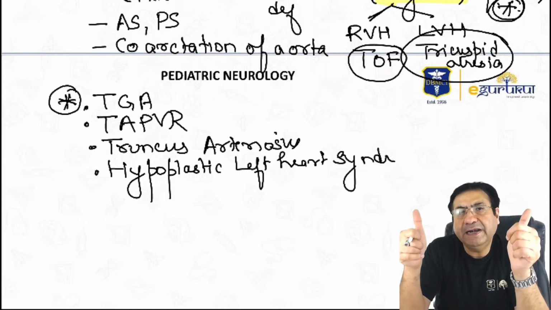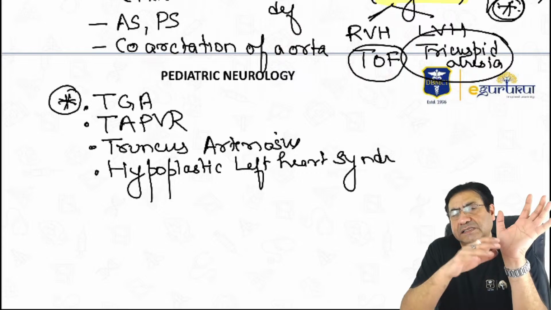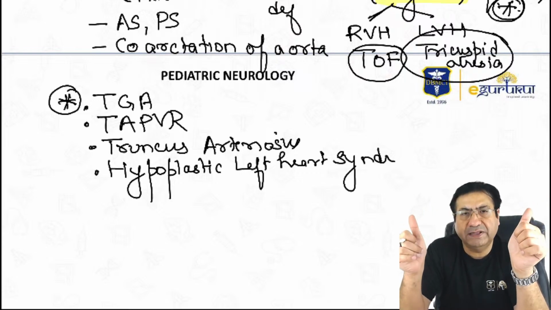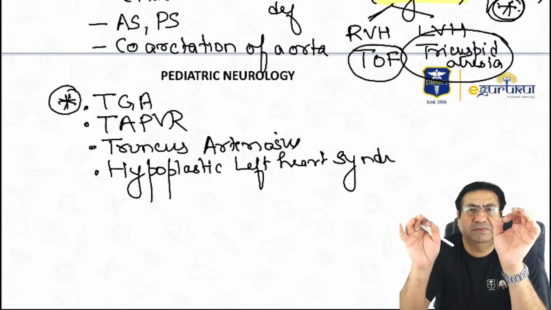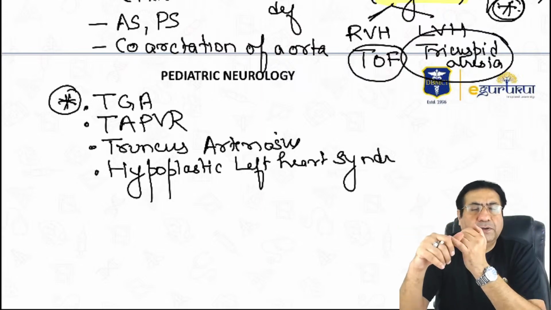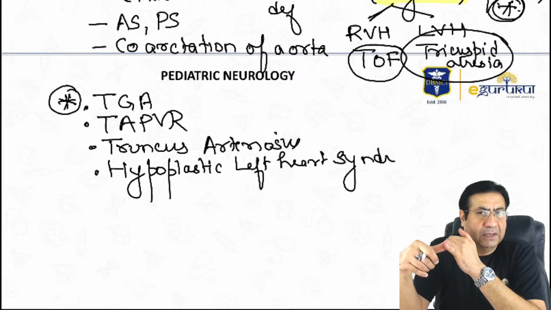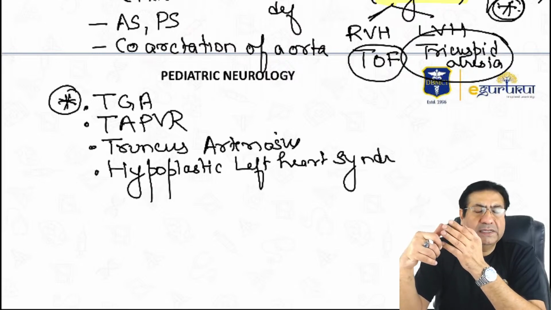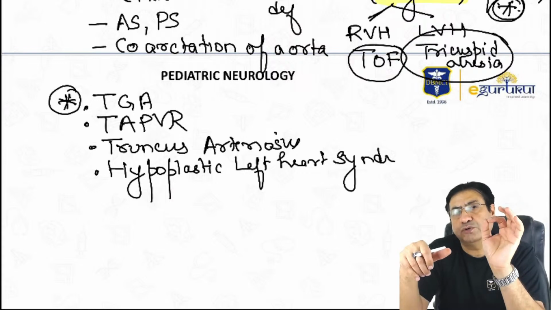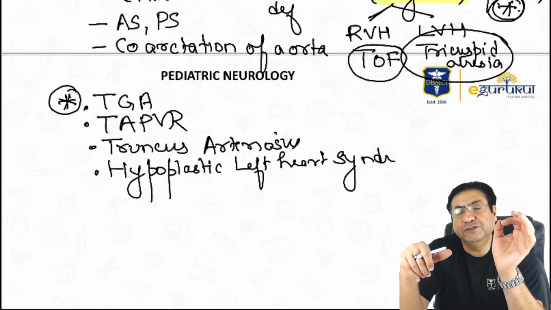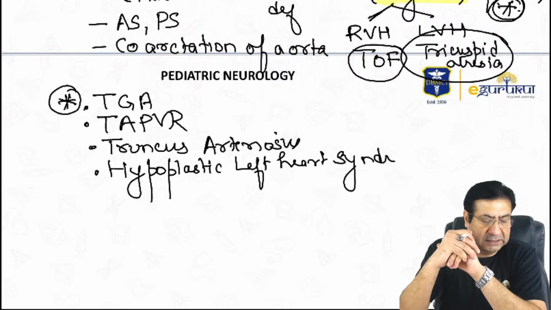Are you now confident in heart diseases? Whatever heart diseases I've told you, are you feeling confident with it? I think this much about heart disease is more than enough for your FMGE exams. Particularly talking about the X-rays, most common heart disease, most common cyanotic heart disease, most common cyanotic congenital heart disease in newborns. Then, a very important topic which you should remember is the syndromes and their association with different heart diseases.